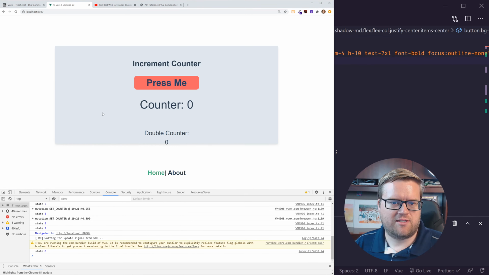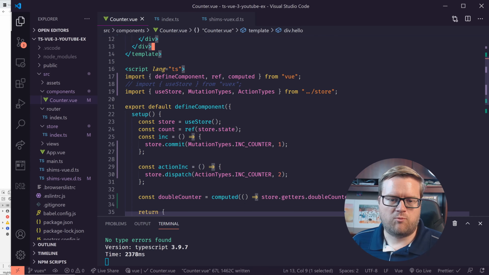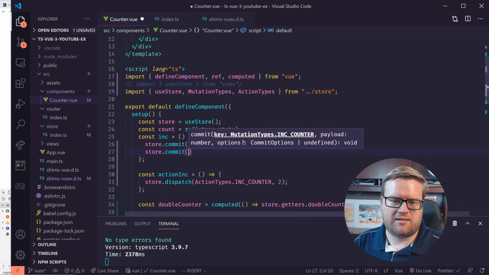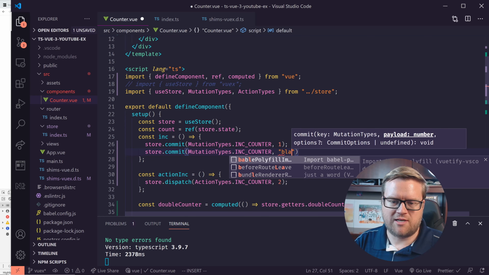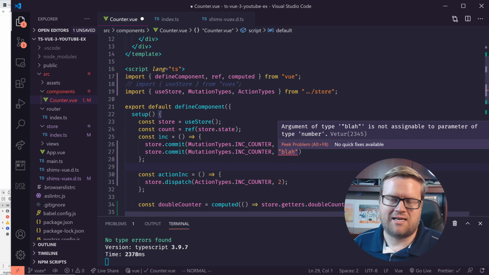And now if I refresh it, you can see it's doing it by 2 because I'm doing this action increment. But once again, it's completely typed, so I can't accidentally type something that doesn't make sense. Also, if I do this mutation type inc counter and then I try to pass in a string, it gives me an error that it doesn't expect a string. It's not assignable to type number. So it's really cool all the things you can do here with actions.